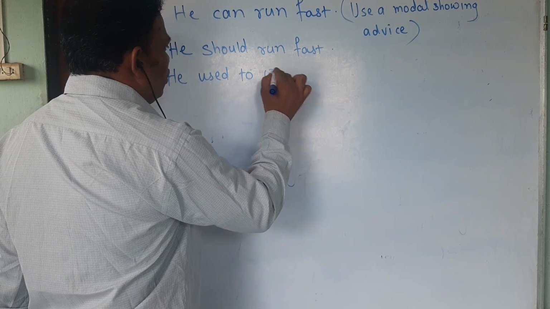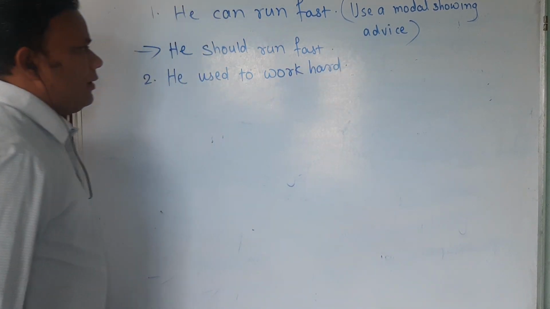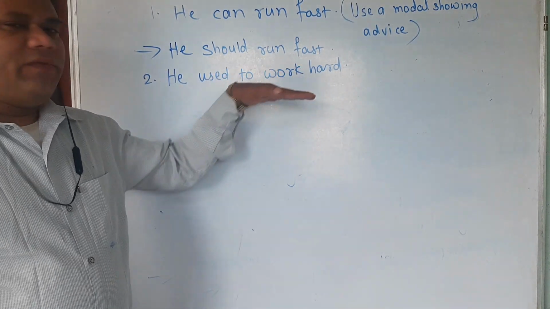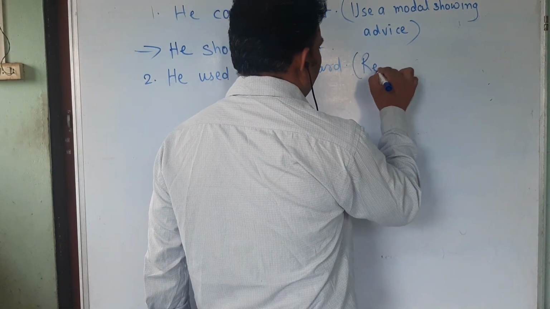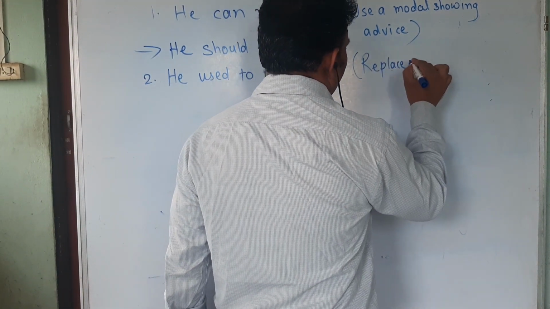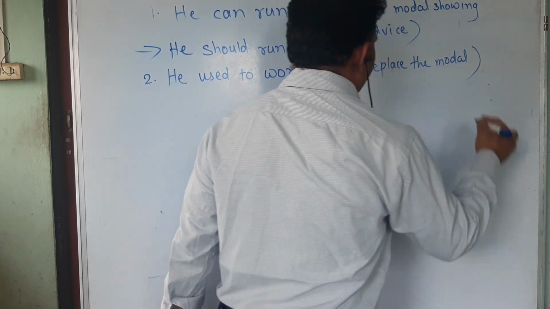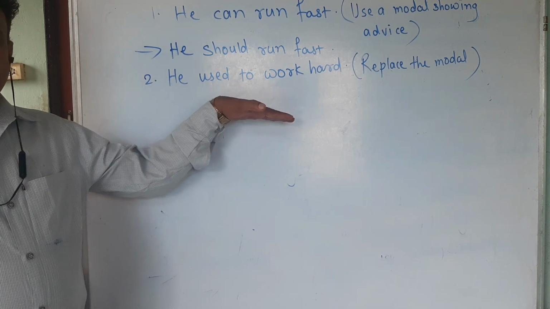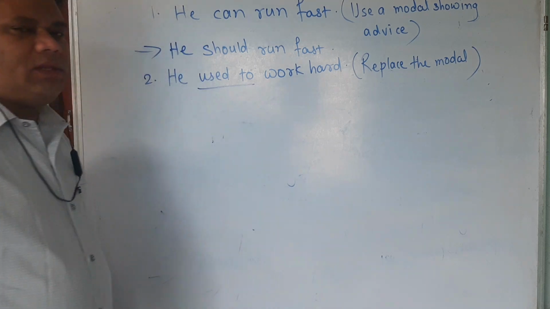See one more sentence. He used to work hard. Now on this sentence, if they tell us to replace the modal auxiliary, we must know that used to can be replaced with would.